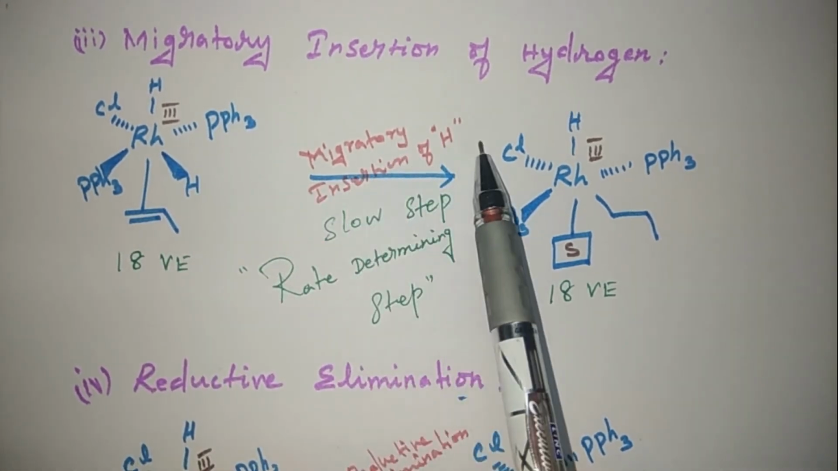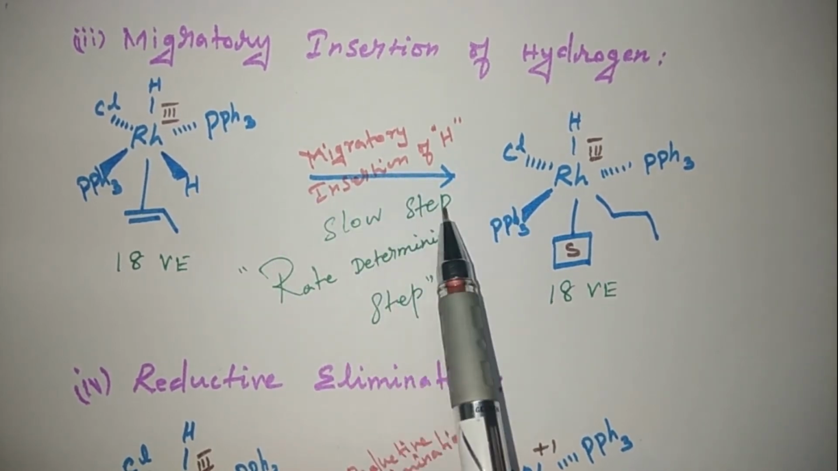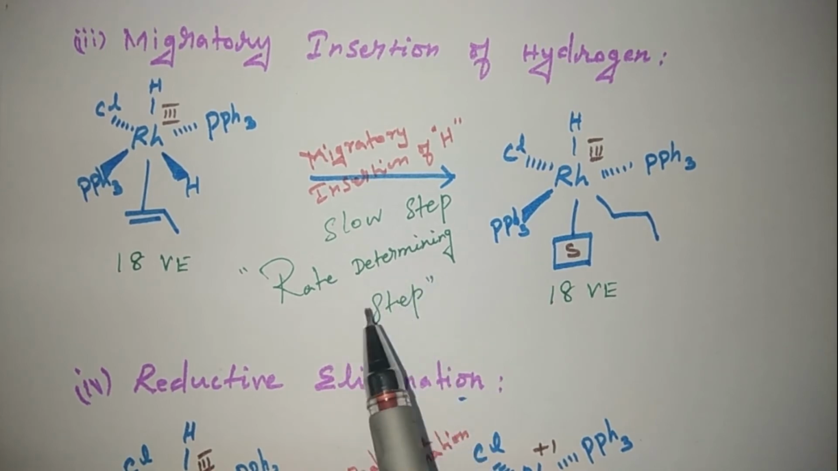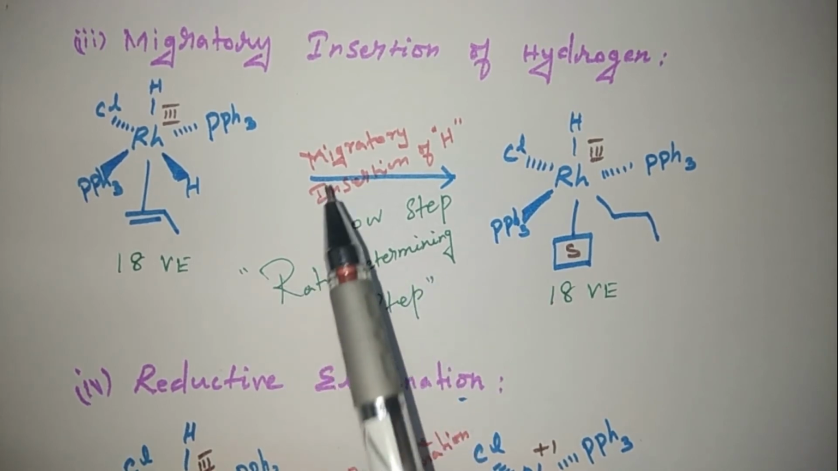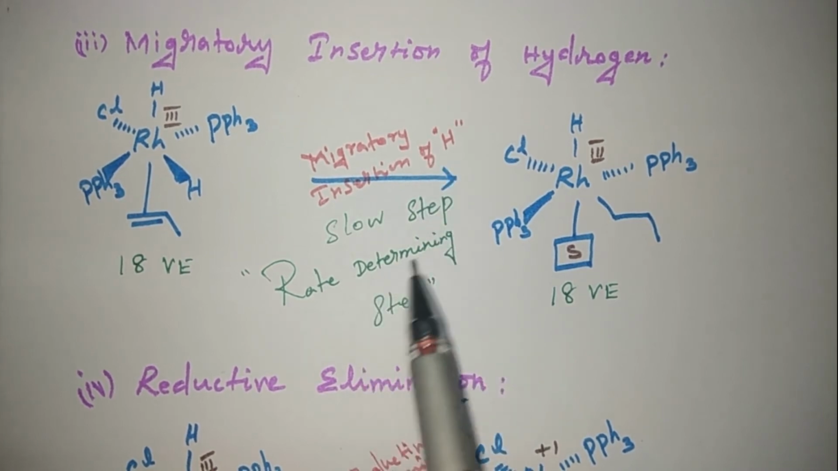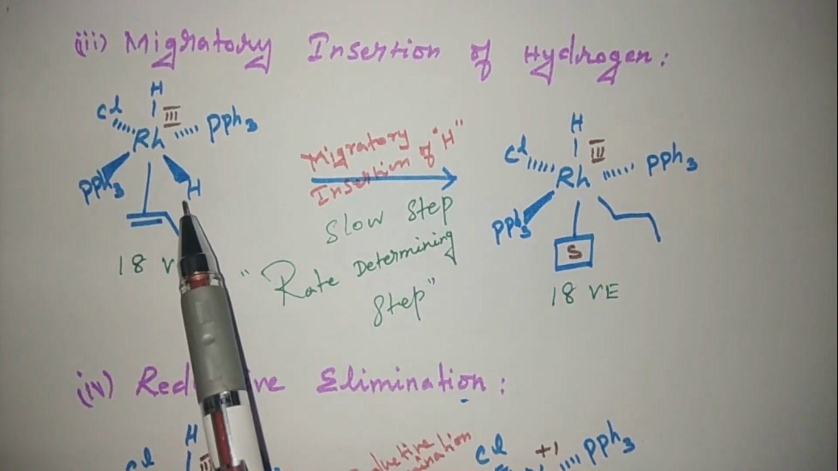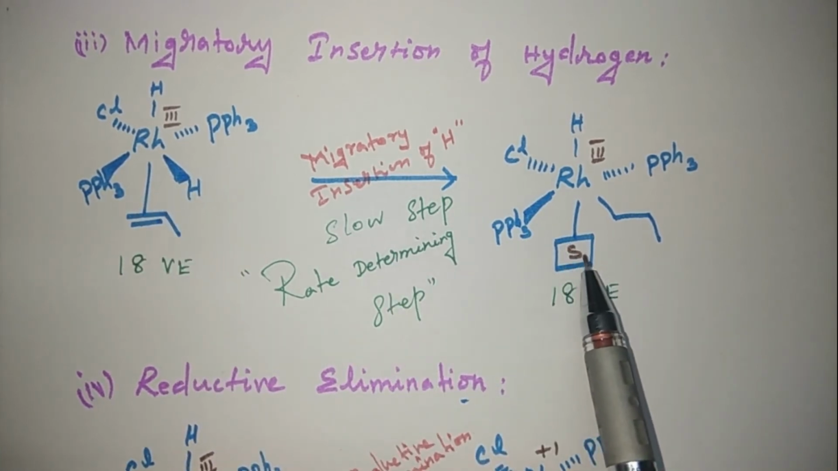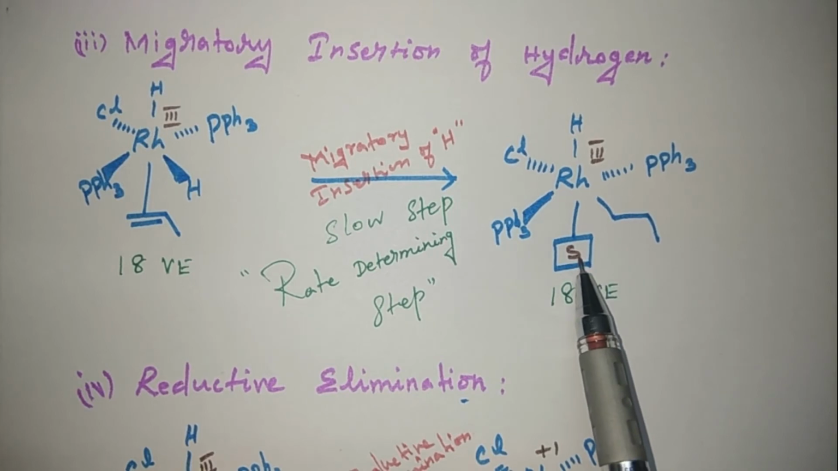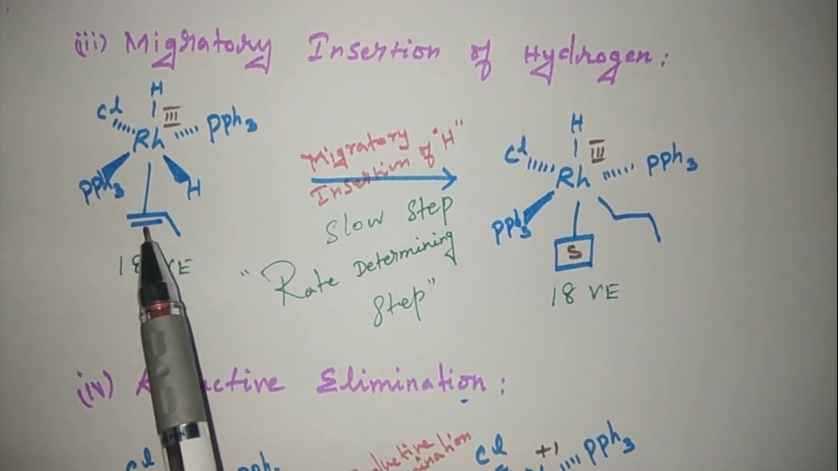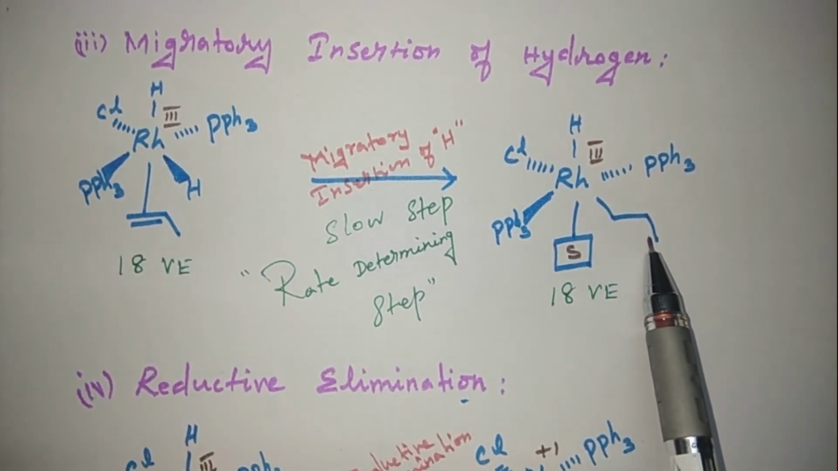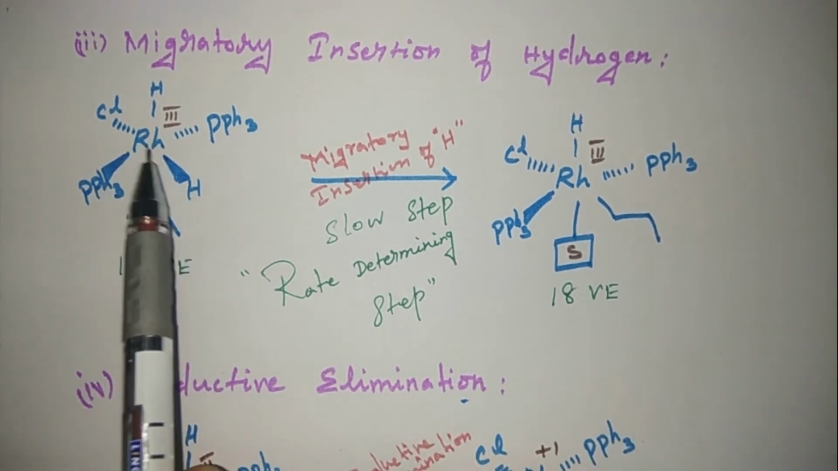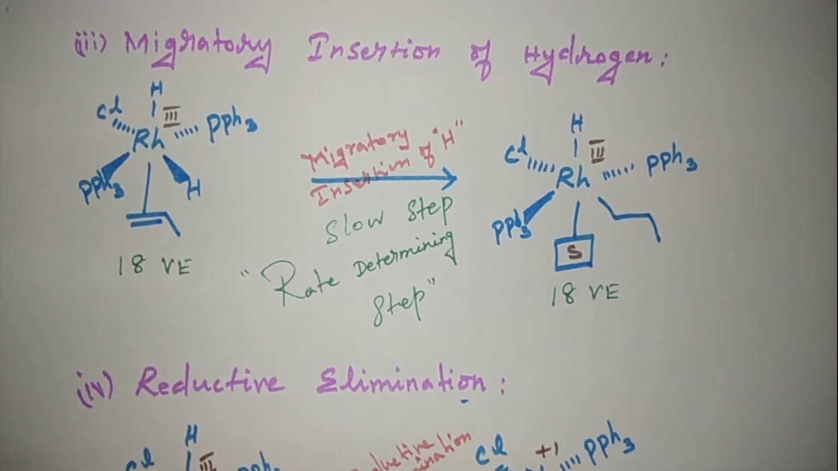Migratory insertion of hydrogen. This step is the slow step. We know that the slow step is the rate determining step. So in this reaction, migratory insertion of hydrogen is the rate determining step. One of the hydrogen atoms is migrated. So this site will be vacant. That vacant site can be filled by a solvent molecule. So this alkene changes into an alkyl group. It also has 18 valence electrons. There is no change in the oxidation state of rhodium. Here +3 and here also +3.